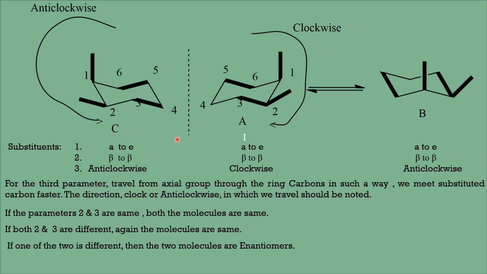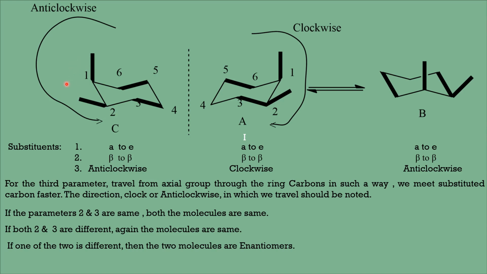Now the third step, you travel from the axial to equatorial through the ring. From carbon number 1 you have to travel through the ring to carbon number 6, and while you are traveling you have to travel in such a way that you meet the carbon with the substituent faster. Therefore we have to go in this direction.